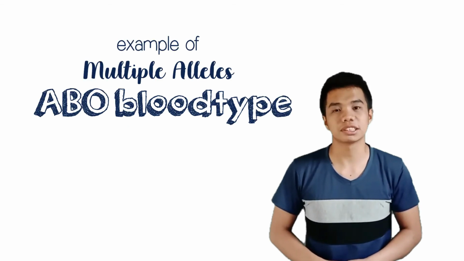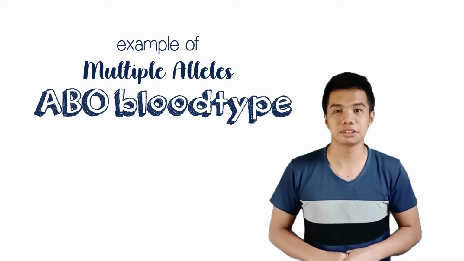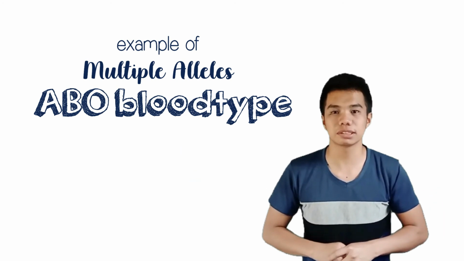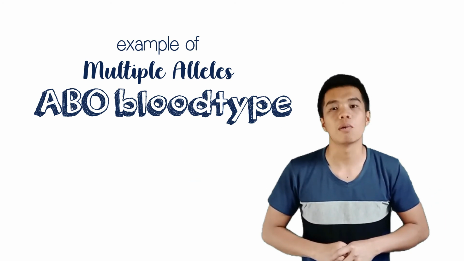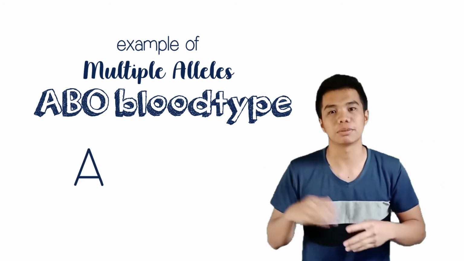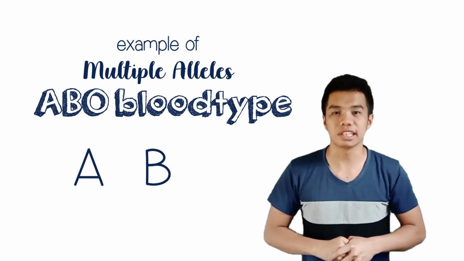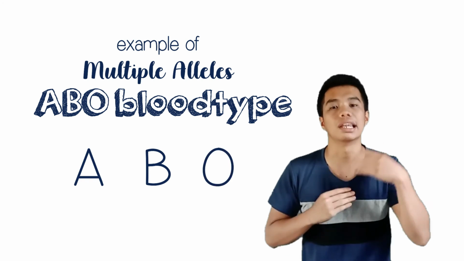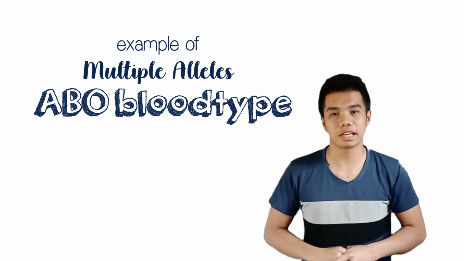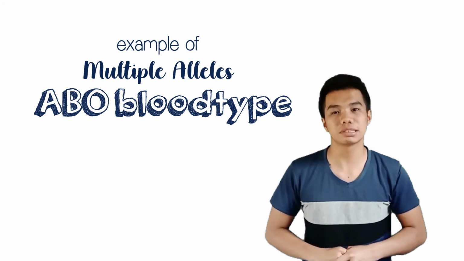ABO blood type is determined by the presence or absence of two antigens, A and B. Thus, there are 3 alleles responsible for this blood type system. When antigen A is present, or allele A, when antigen B is present, or allele B, and when neither antigen is present, or allele O. This is why the ABO blood type system is an example of multiple alleles.